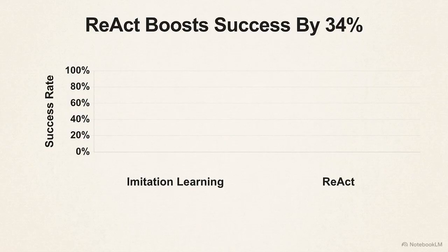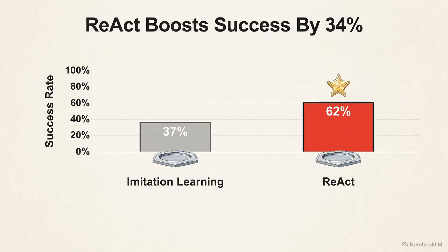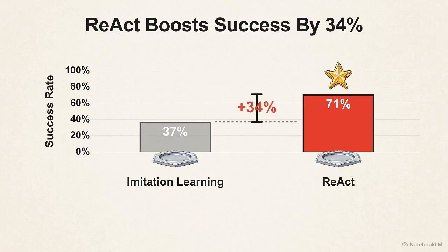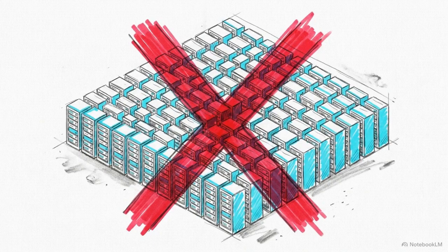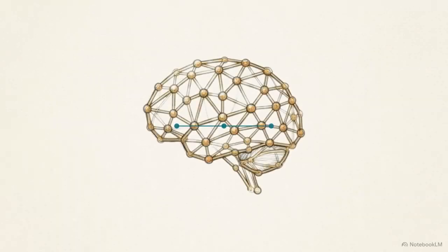When put to the test, this approach yields an absolute success rate jump of 34% in complex navigation environments compared to standard imitation learning models. Researchers achieved this without dumping massive amounts of new training data into the system. They simply restructured how the AI accesses its existing intelligence using a few careful prompts.